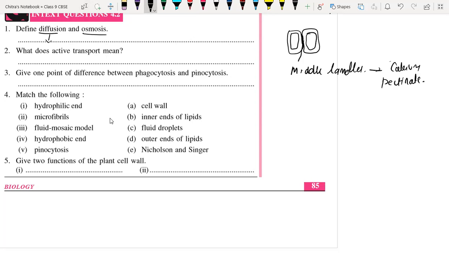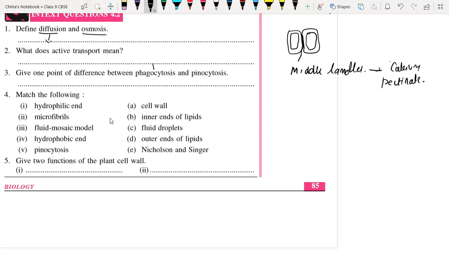What does active transport mean? Active transport means the transportation of food and water in the plant cell, like xylem and phloem, which perform the transportation of material within the plant. This is nothing but active transport. So just go through all these things properly.